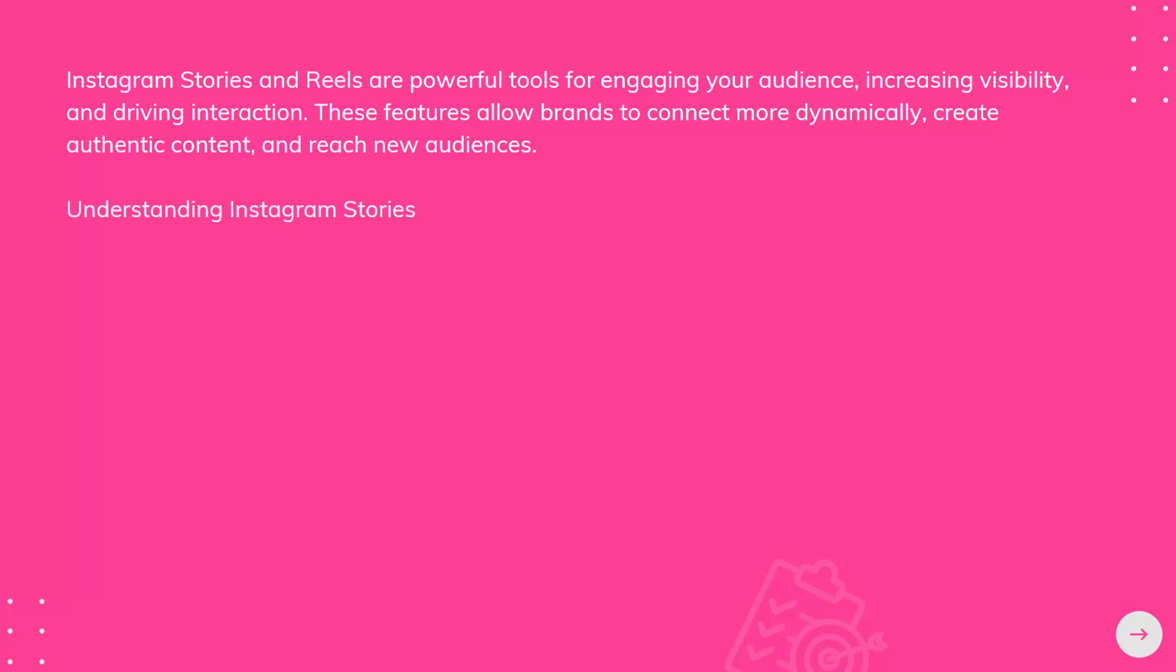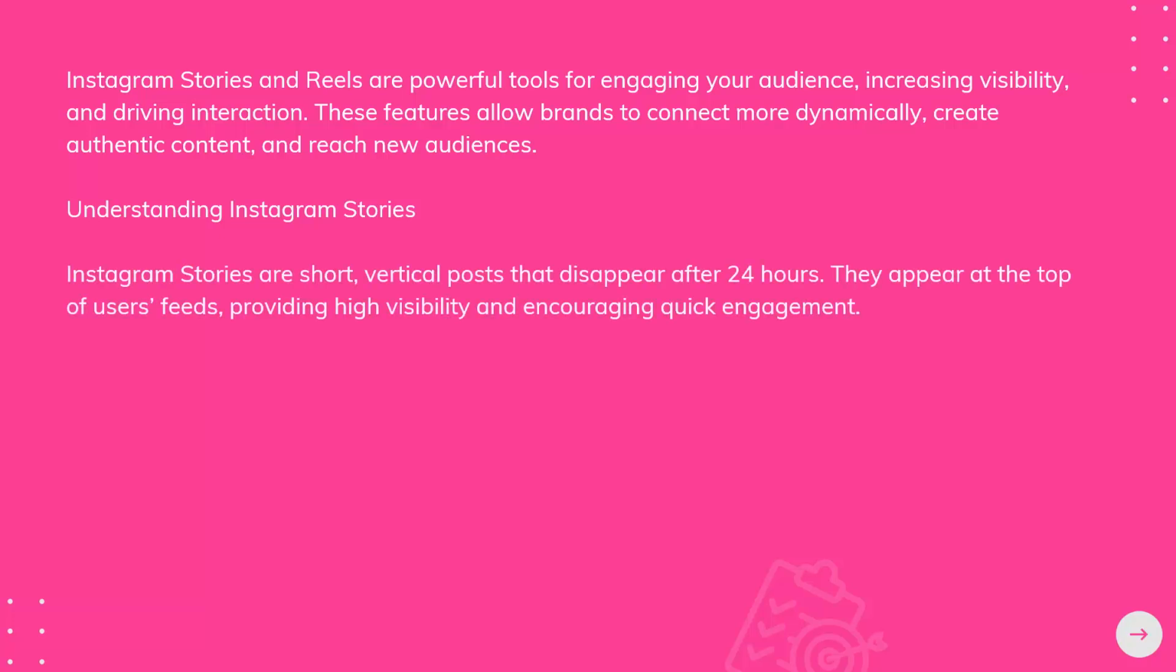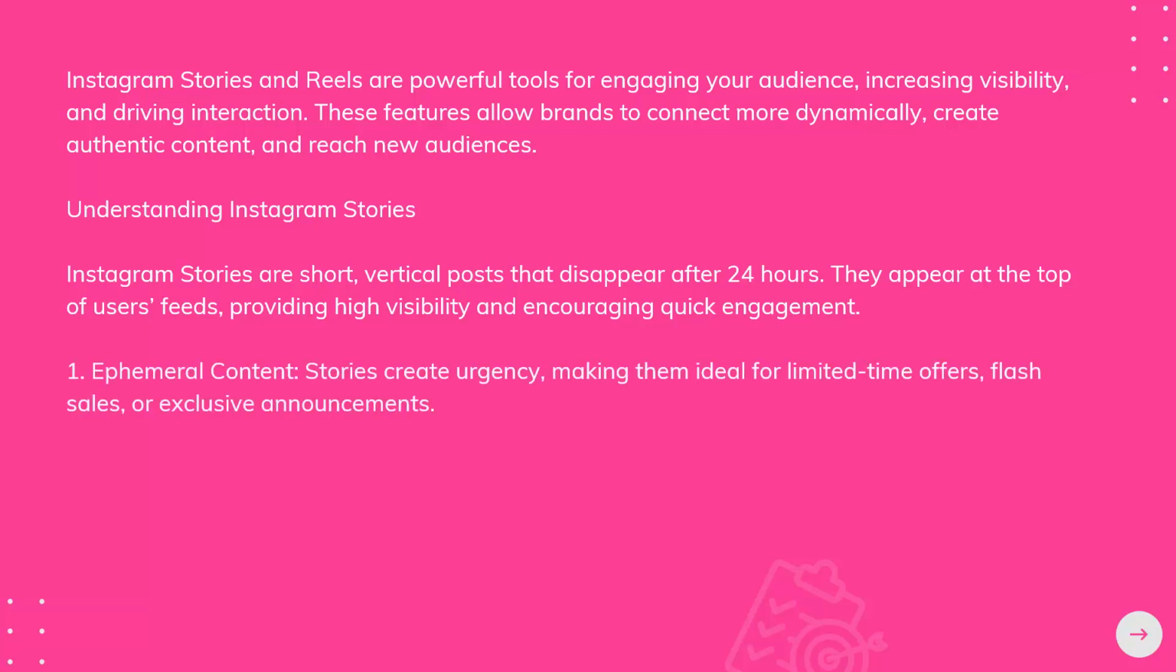Understanding Instagram Stories. Instagram Stories are short, vertical posts that disappear after 24 hours. They appear at the top of users' feeds, providing high visibility and encouraging quick engagement. Ephemeral content. Stories create urgency, making them ideal for limited-time offers, flash sales, or exclusive announcements.